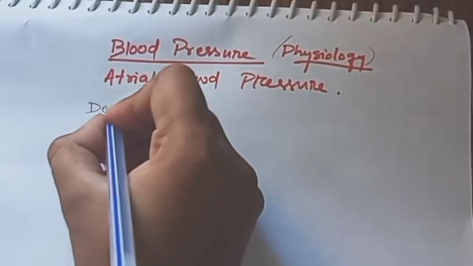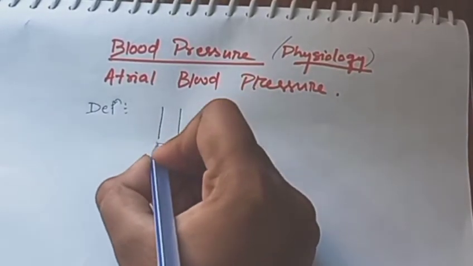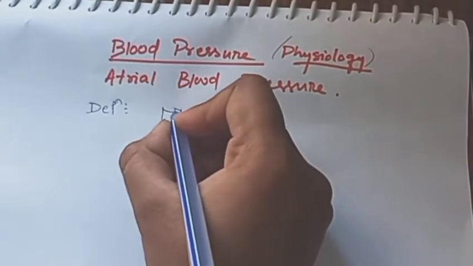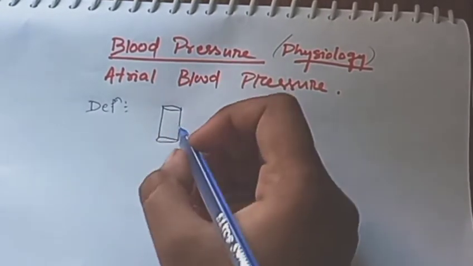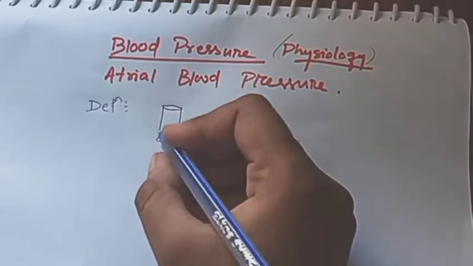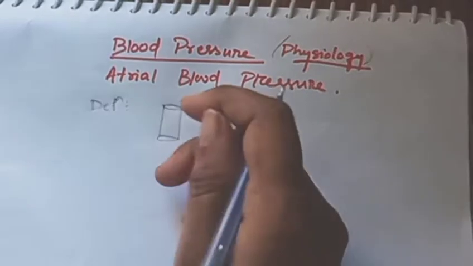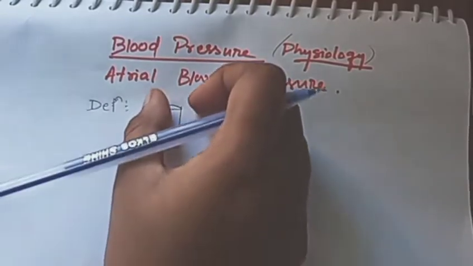Definition of blood pressure. If this is a blood vessel, say the aorta or any blood vessel, it is the vessel or pipe which carries the blood.